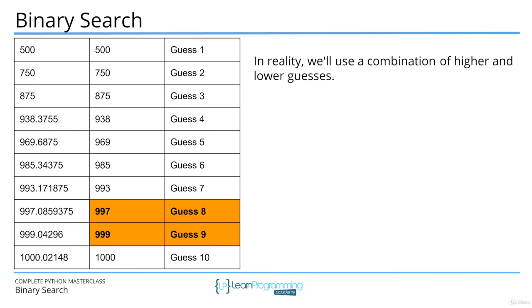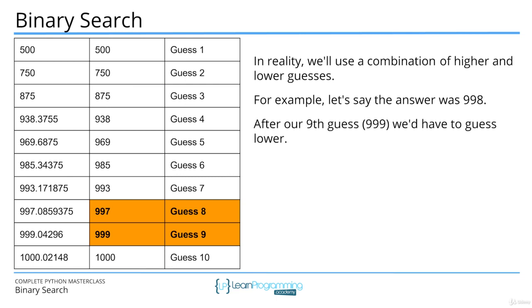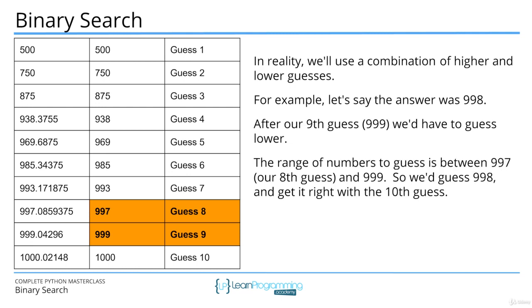In reality, we'll use a combination of higher and lower guesses. For example, let's say the answer was 998. After our ninth guess, 999, we'd have to guess lower. The range of numbers to guess is between 997, our 8th guess, and 999. So we'd guess 998 and get it right with the 10th guess.